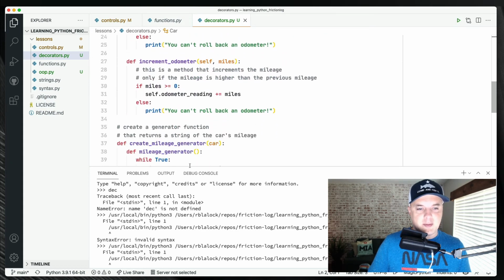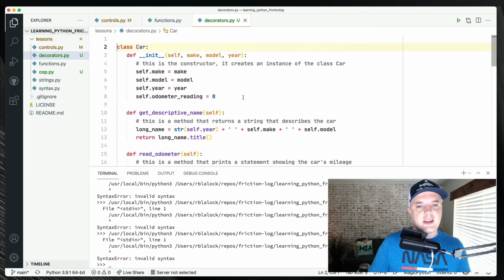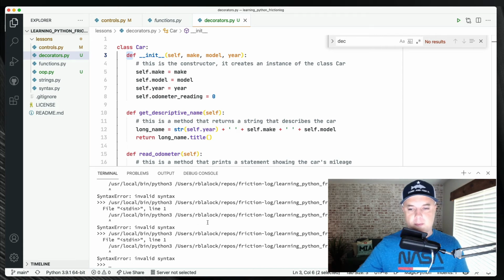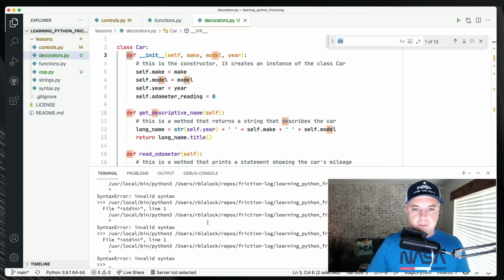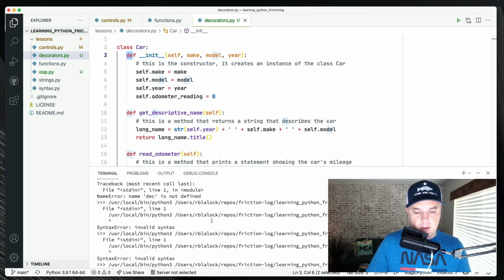I wonder if this is like a mix-up. This is running Python 3. Yeah, okay. That's kind of interesting. I wonder if this is writing Python 2 code. Where's DEC at though? Where is that? I don't have that. Name error.